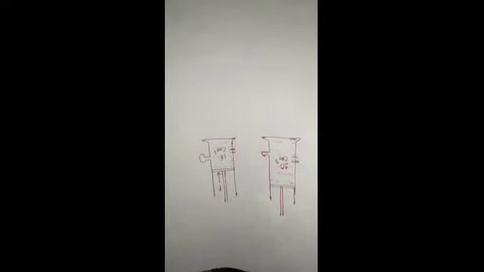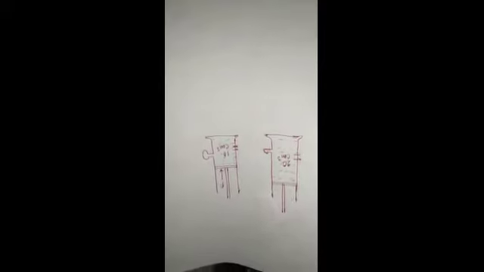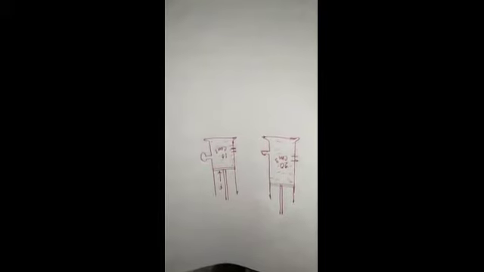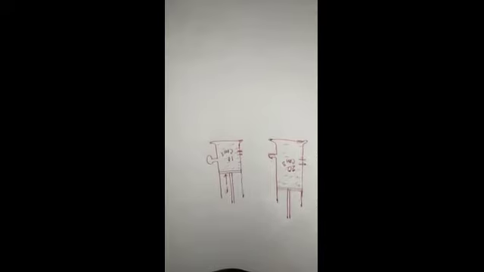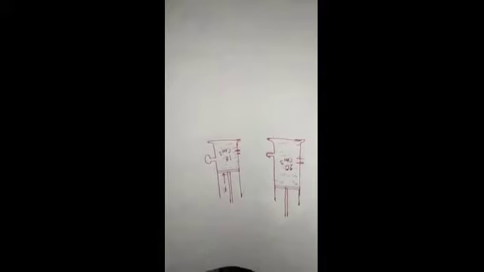So the number of molecules in 20 cm³ of the gas and in 10 cm³ of gas is the same. As the volume becomes half, the number of molecules per unit volume becomes double.